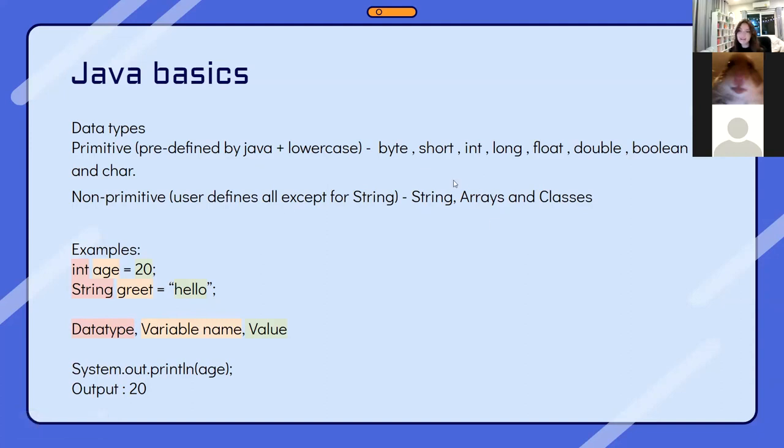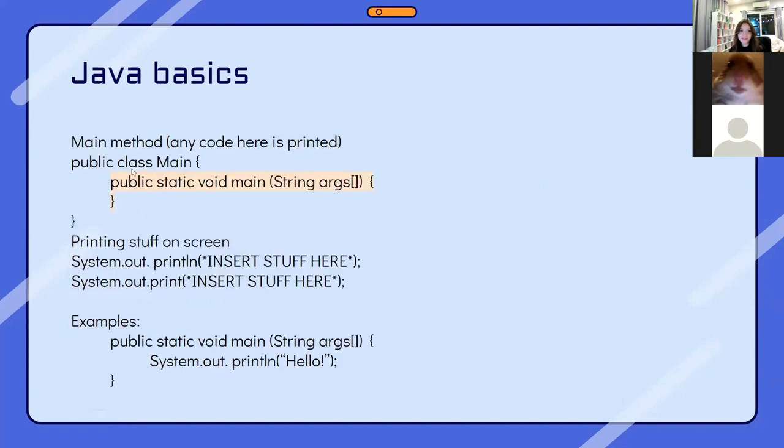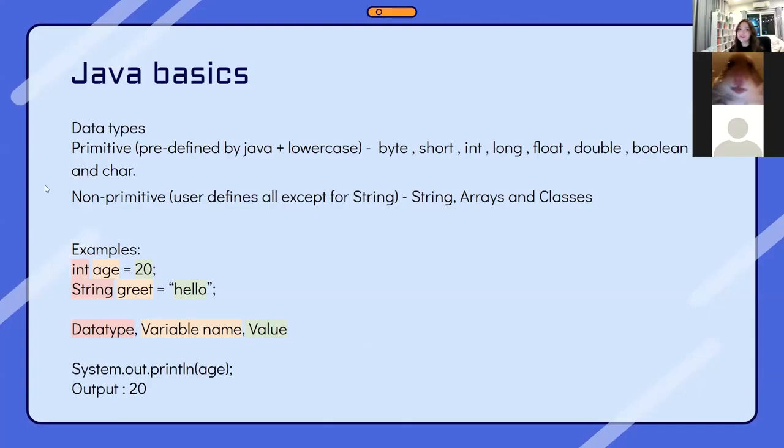Arrays we'll learn in the next few slides. Arrays is basically something that you can store a value in, and it can be like a set of values. And then classes are what we discussed right here. So I'll give a few examples for this. So int stands for integer, and this would be a number. So for example, 20, and double would be something with a decimal, and boolean would be a true or false question, or you set a value equal to true or false. So that's basically it.